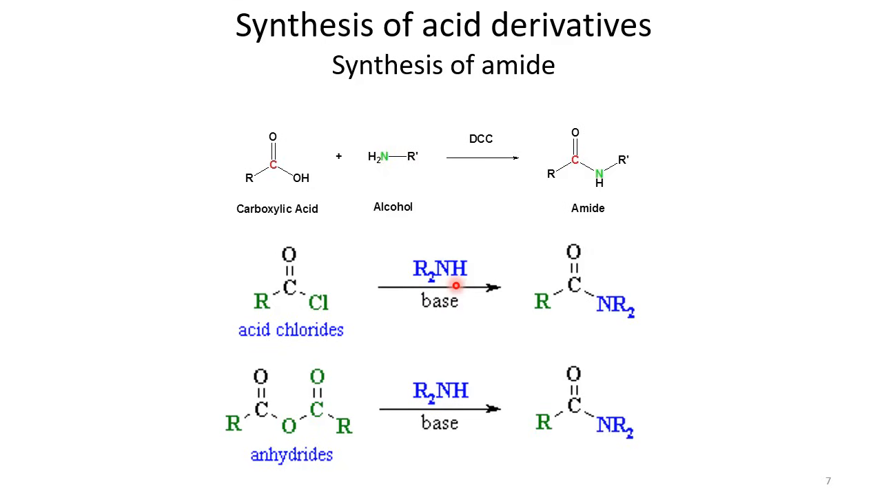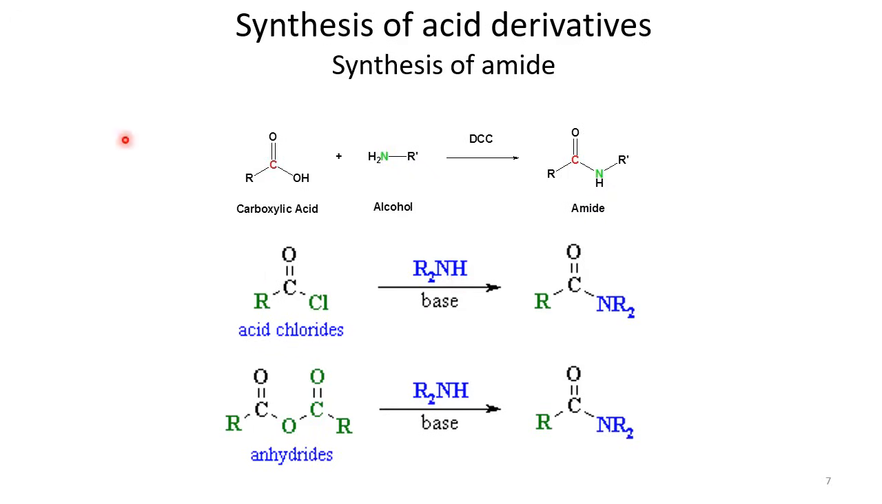Many different methods can be used to synthesize these amide type of compounds. The 3 most commonly used methods are, first, direct synthesis from carboxylic acid, second, synthesis from acid chloride, and third, synthesis from anhydride. One thing to mention is why acid chlorides and anhydrides are more reactive than carboxylic acid, because basically this reaction proceeds through the tetrahedral intermediate.